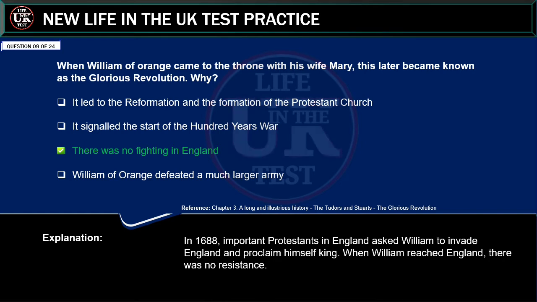Explanation: in 1688, important Protestants in England asked William to invade England and proclaim himself king. When William reached England, there was no resistance.